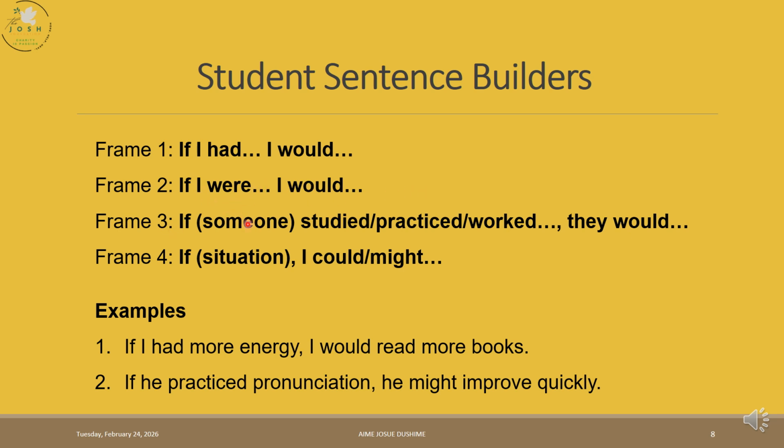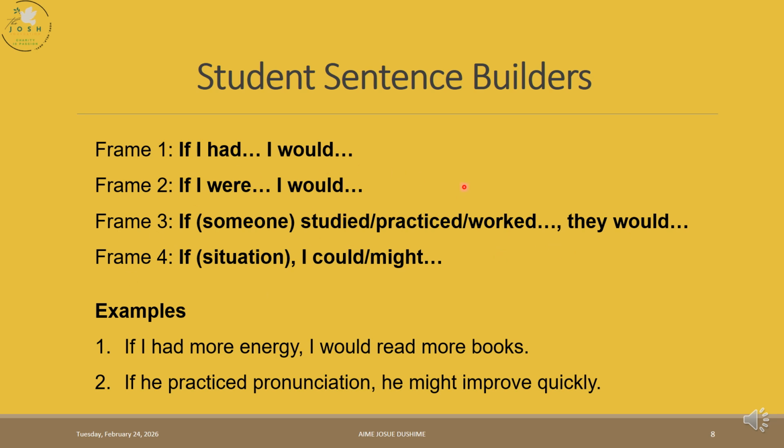"If I were ___, I would ___." Here you're going to replace the blank with the name of someone, maybe a colleague, a friend, just anyone. If this person studied, practiced or worked, then you say how: studied every day, practiced usually, worked every day, or worked harder. They would, then you say something about that. If you say the situation, I could or I might, then you say something.